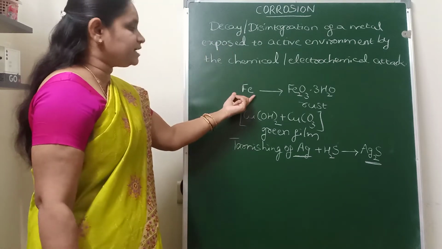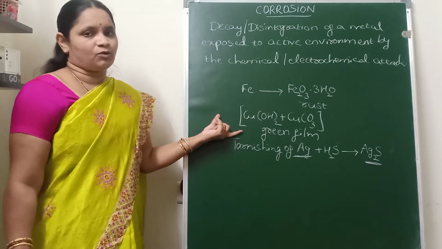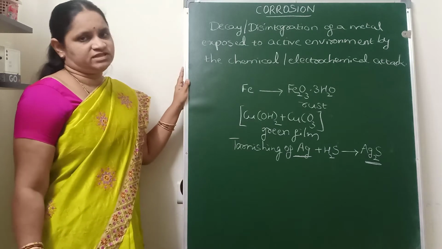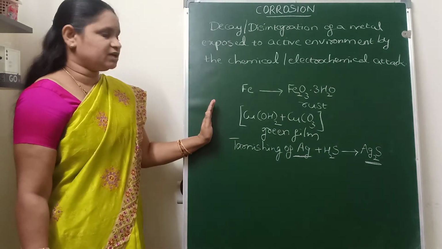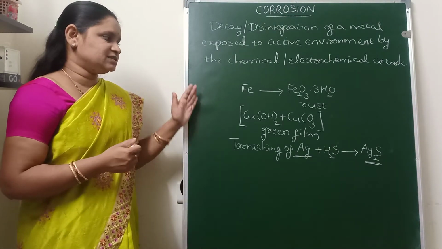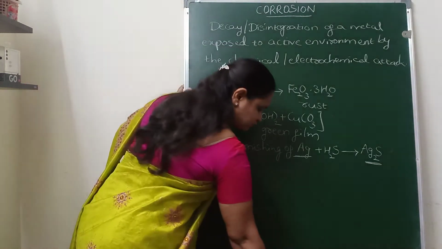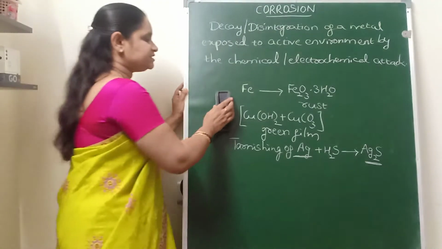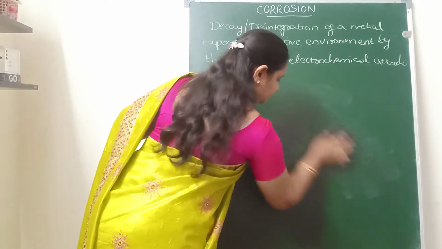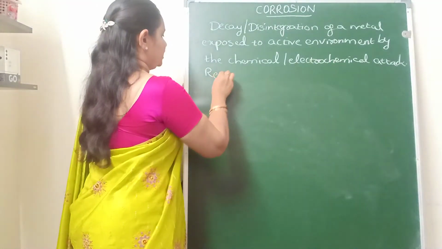So corrosion is mainly where the metal undergoes decay or disintegration by chemical or electrochemical attack of the environment. This is about corrosion and its examples. Now coming to the reason why these metals undergo corrosion, why the decay or disintegration of the metal takes place when it is exposed to the active environment. That is the reason for corrosion.